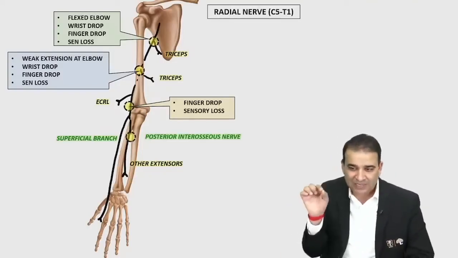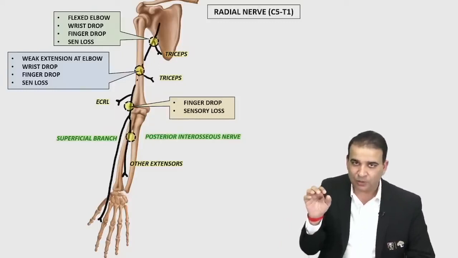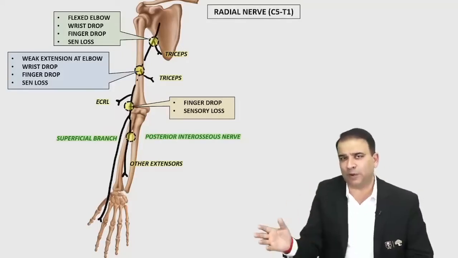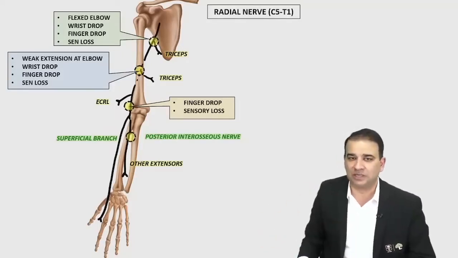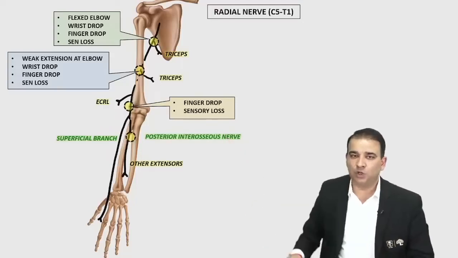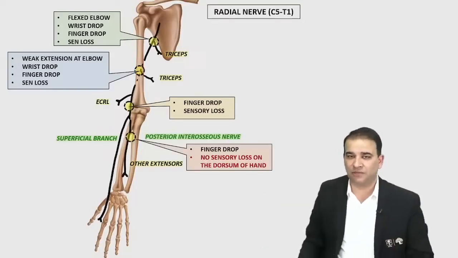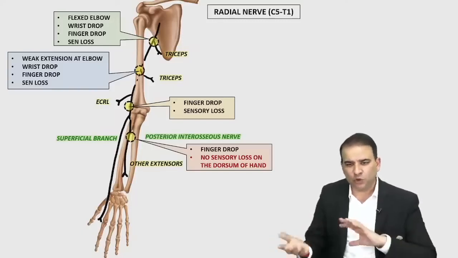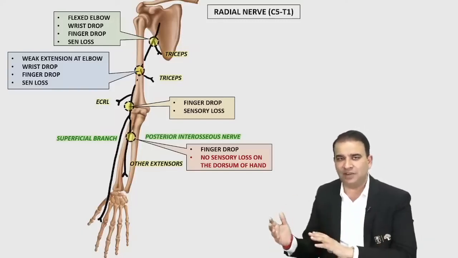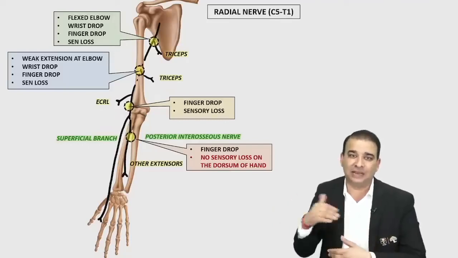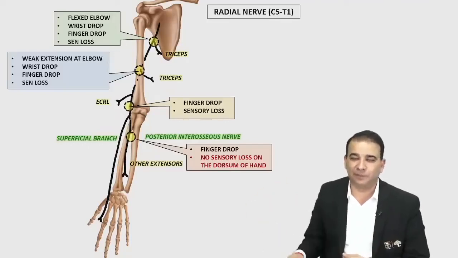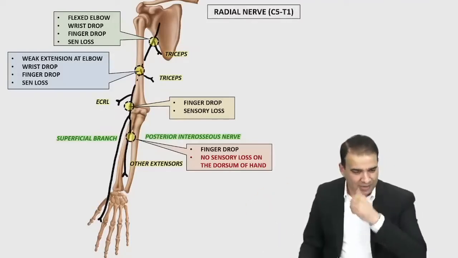So injury precisely to the interosseous nerve, anterior or posterior, it's only the motor loss here. So in posterior interosseous nerve injury, you will only have finger drop and there is no sensory loss on the dorsum of hand. So this question could be asked in any way. They can give you the condition and ask what is the level of the injury, or they will give you the level of the injury and ask what the patient will present with. So that's about the radial nerve.